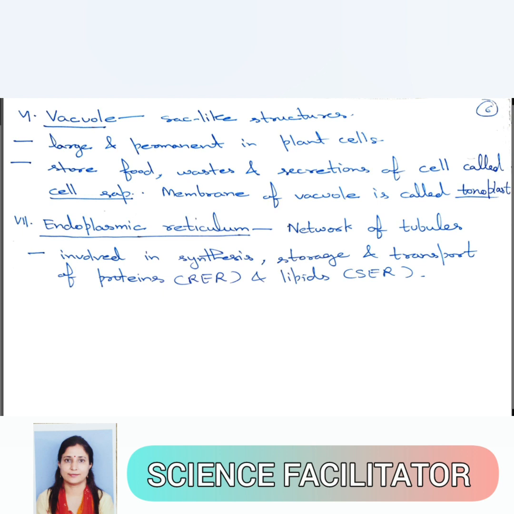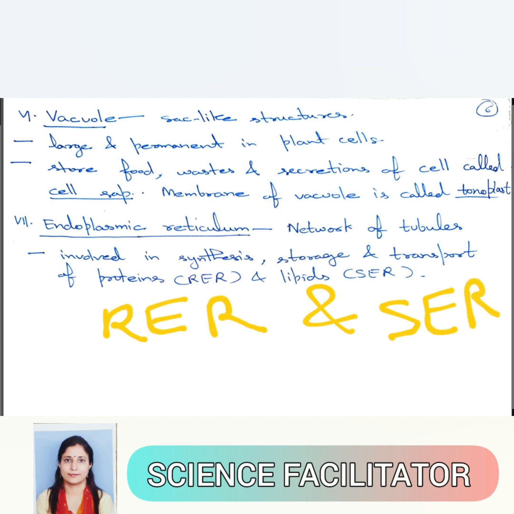Next main organelle are endoplasmic reticulum. They are of two types, RER, where R stands for rough, E for endoplasmic, R for reticulum, and SER, where S stands for smooth endoplasmic reticulum. RER are involved in protein synthesis, and SER are involved in lipid synthesis.